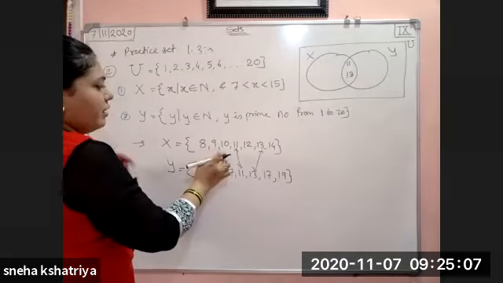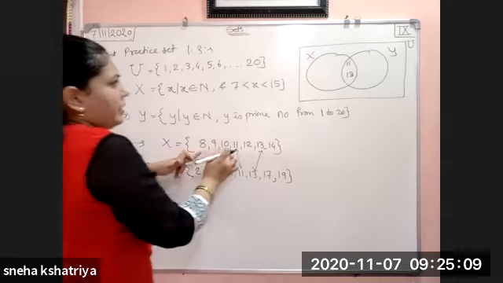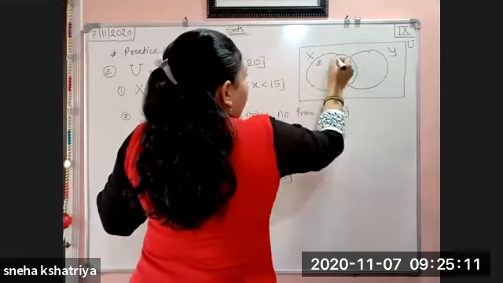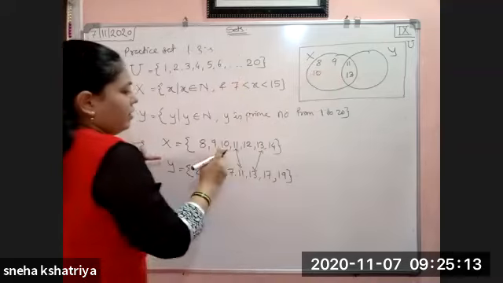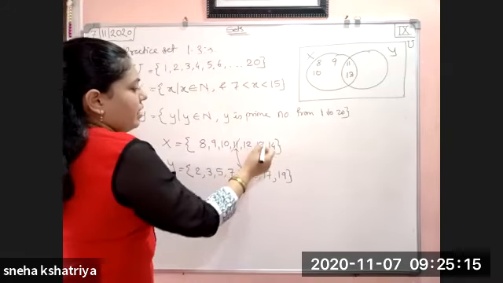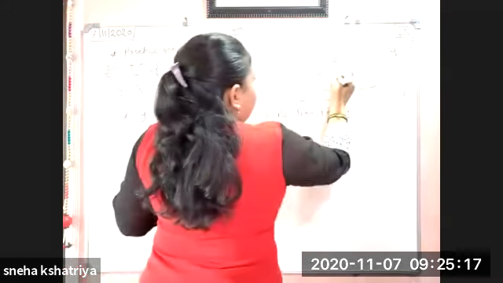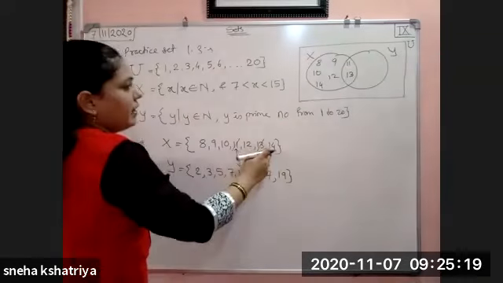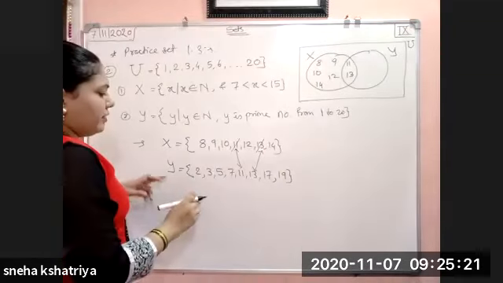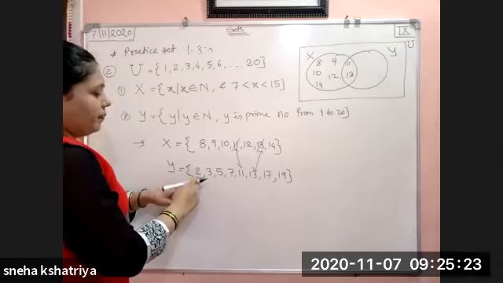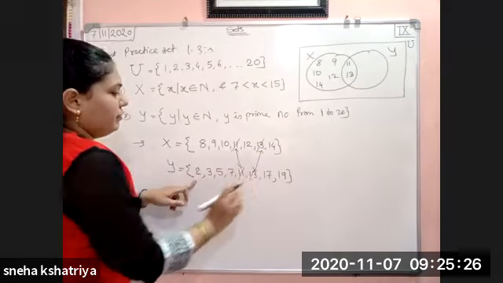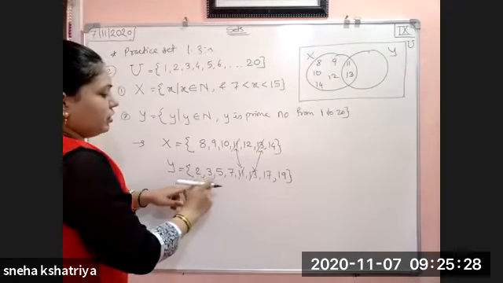Now write all the elements of X. 8, 9, 10. Okay. 11 लिखा है, 12 and 14. All the elements of X we have done. Now all the elements of Y. Okay, 11 and 13 we have already written. So 2, 3, 5, 7.